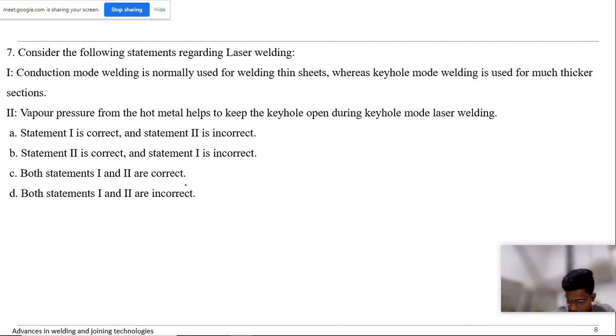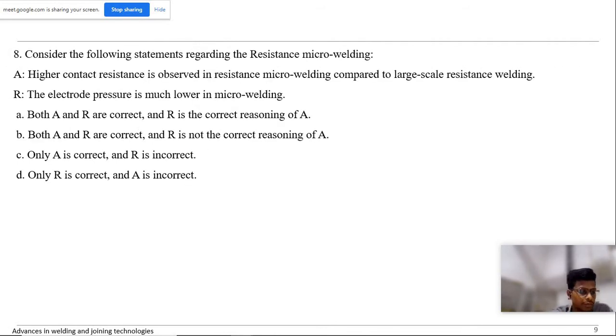Consider the following statements regarding resistance micro welding. Basically, as I discussed, we apply low pressure in resistance micro welding. That is the main catch there. So, high contact resistance.